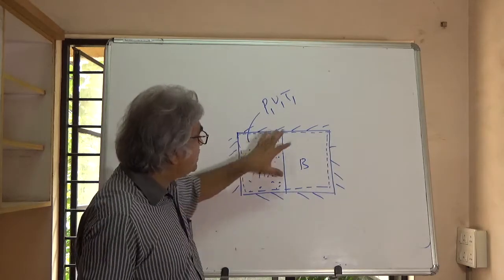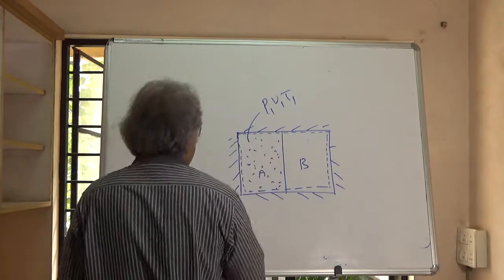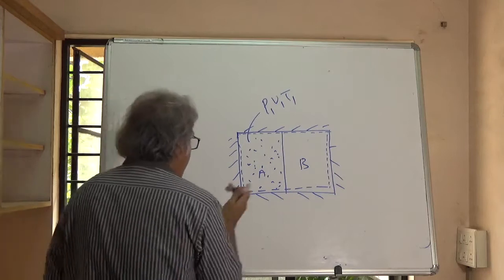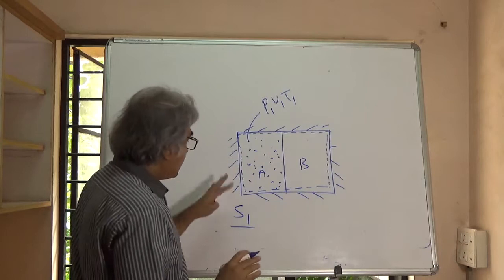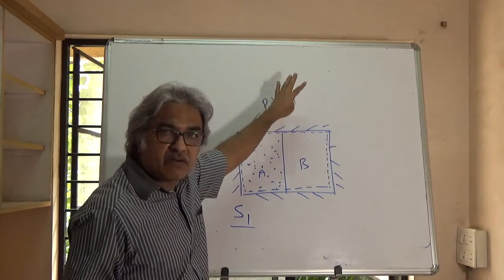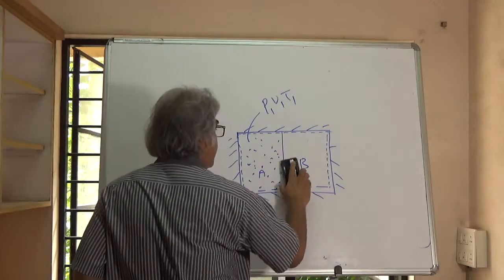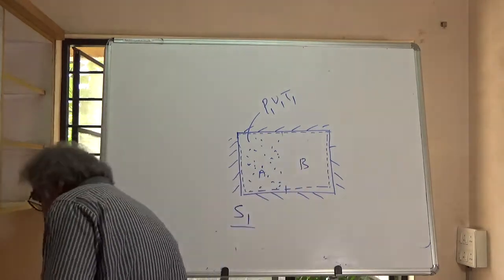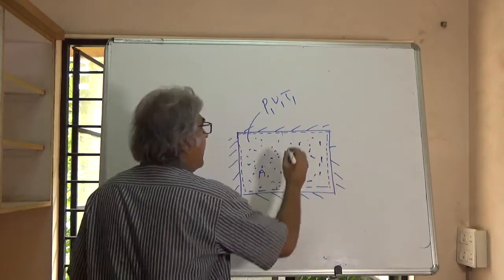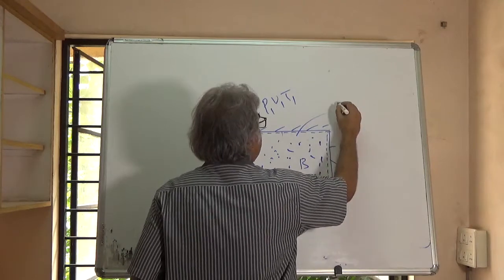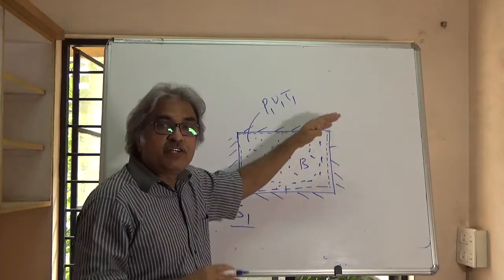So what will happen? The gas will occupy a new volume. If I remove this, there is a new state. This is state 1, and for state 1, let's say there is entropy S1. State 1 means when the pressure is P1, volume V1, temperature T1. Now if I remove this partition, the gas would expand and occupy the new volume. And obviously the values of pressure and volume are going to change, right? So it's a new state.